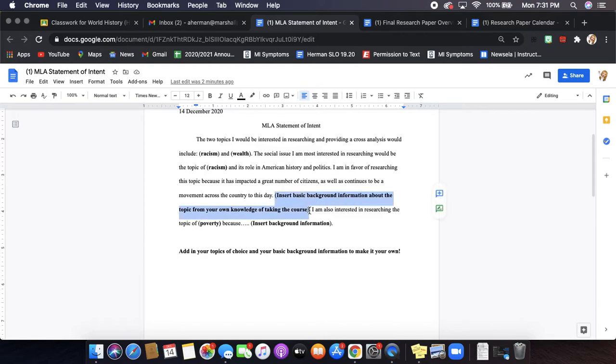And then you're going to use some of the information maybe from our past unit when we talked about it before. Maybe go pull from your assessments where you've already typed out a lot of information, right? You can use your own information. Throw in some of the basic background information about that first topic, okay? Tell me a little bit. Show me that you've gone a little bit more above and beyond than just, I want to talk about these 2 and done, okay? I want to talk about these 2 because I recognize this and I recognize this.